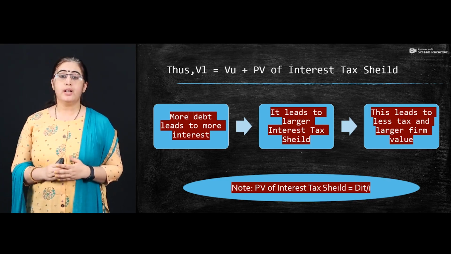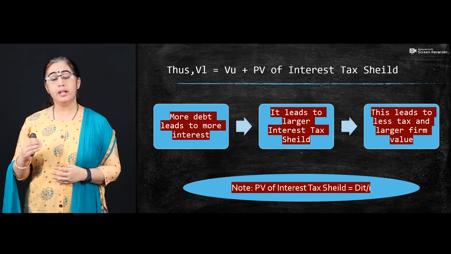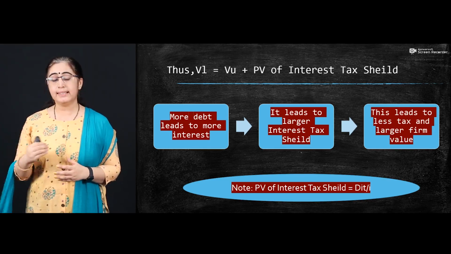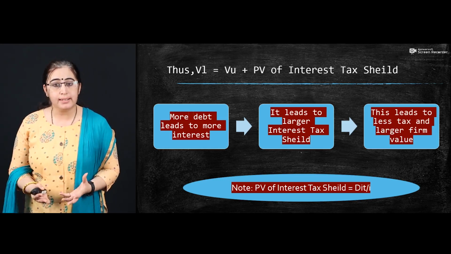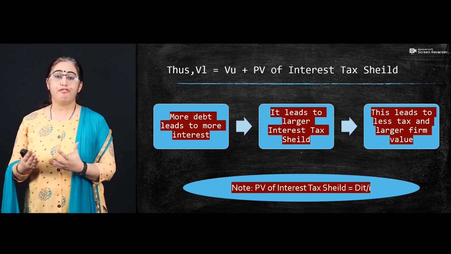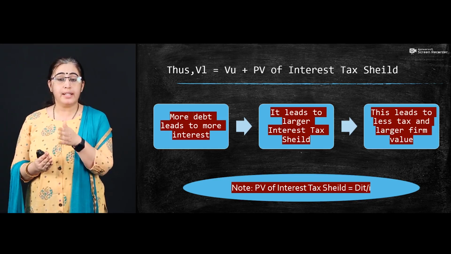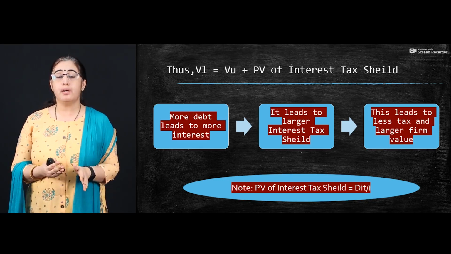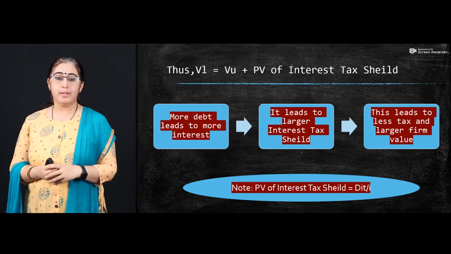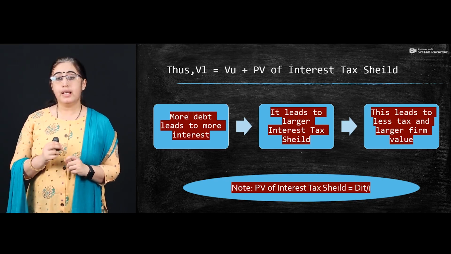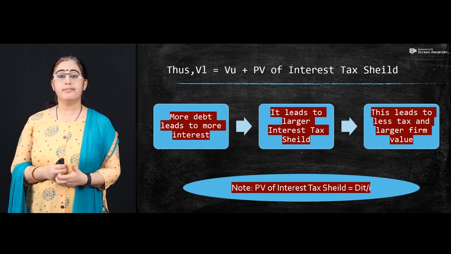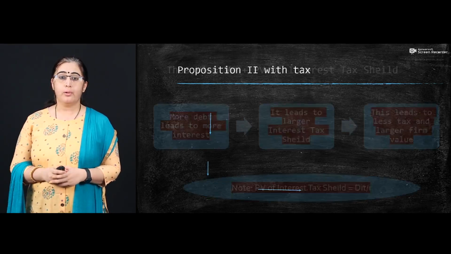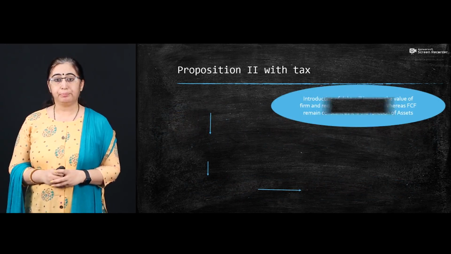So let's assume your debt is 2 lakh rupees and your tax rate is 50%. So what exactly is the amount? 2 lakh multiplied by 50% means your tax is going to reduce by 1 lakh rupees. So the interest tax shield works here to increase the value of your firm. Now let's see how it is going to happen.